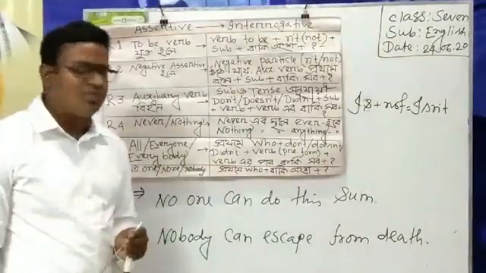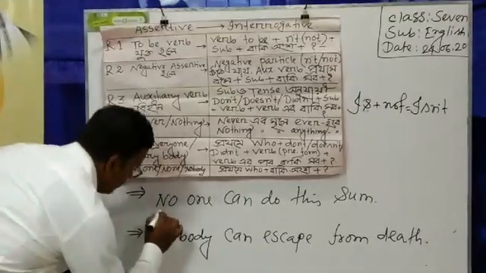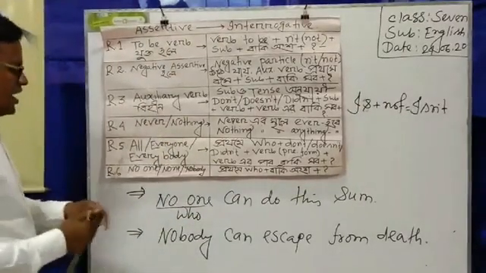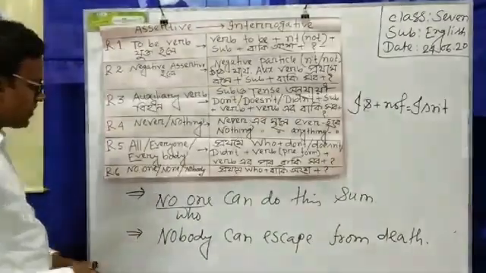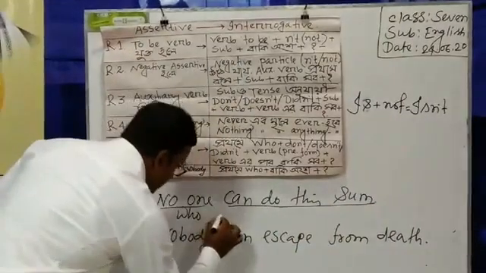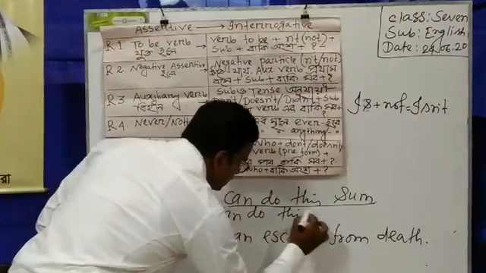at first I have to write who. So who. Here I have to write who. And then the latter part of the sentence can do this sum? Who can do this sum?